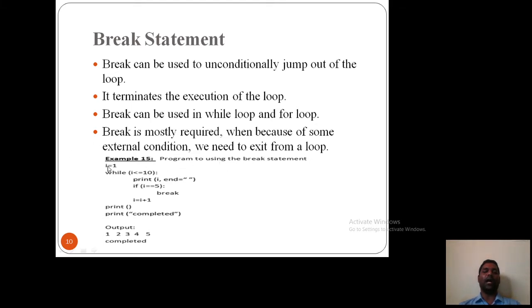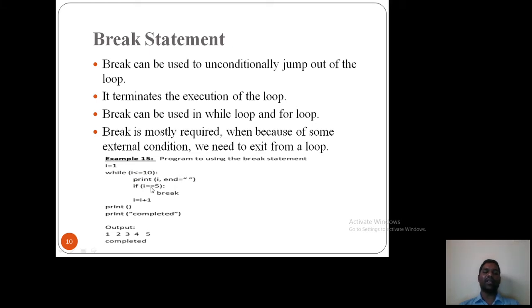So here i is equal to 1, while i is less than or equal to 10, it will print i. If i becomes 5, then break. What I am saying here is, when i is equal to 5, then I am coming out from the loop. Otherwise, i is equal to i plus 1. First, what does it do? It will print 1, and then 2, 3, 4, 5.